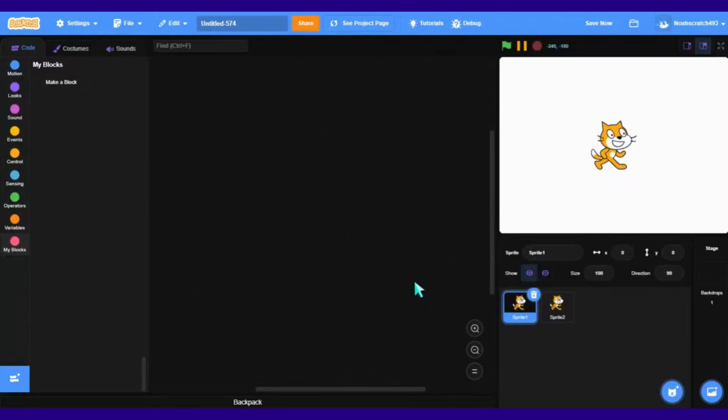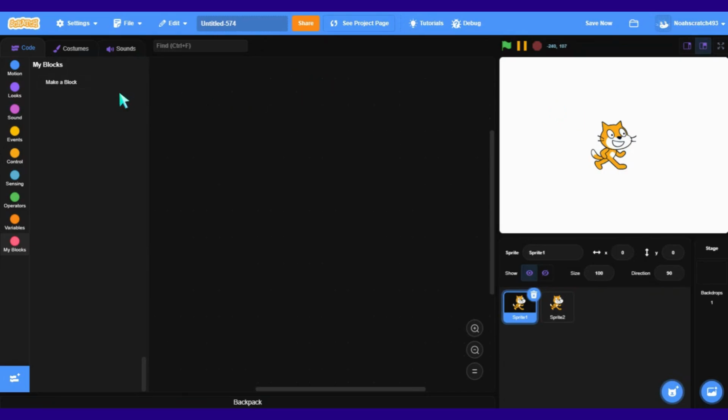Hi guys, today I'm going to show you how to make a typewriter dialog system in Scratch. So let's get started. So what you're going to make is something like this. But I'm not going to make you do it by yourself obviously. This is a tutorial, right?